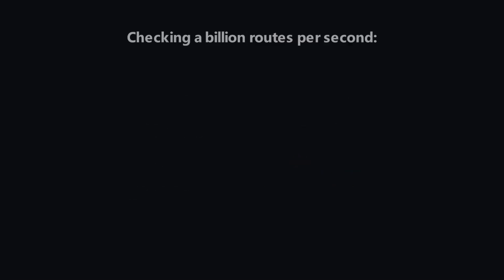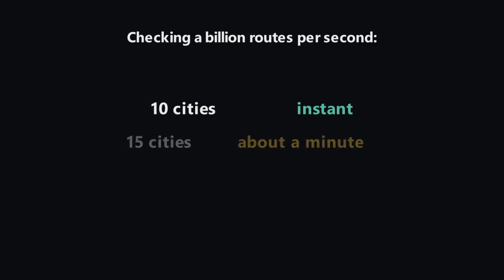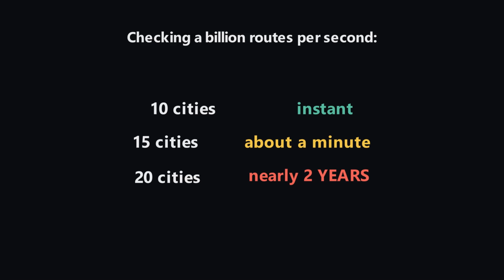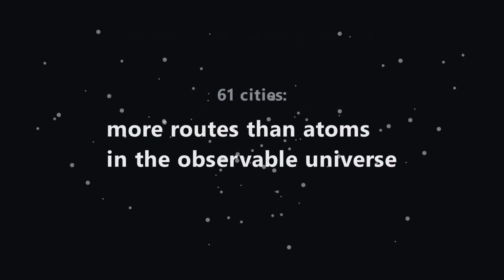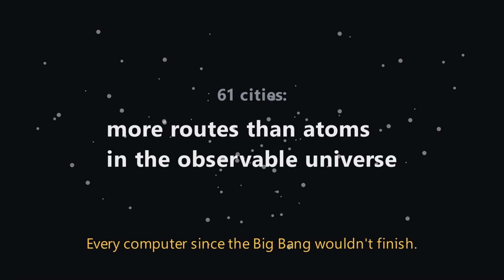Put that in time. Checking a billion routes per second: 10 cities, instant. 15, about a minute. But 20 cities, nearly 2 years of nonstop computing. At 61 cities, there are more routes than atoms in the observable universe. Every computer ever built, working together since the Big Bang, still wouldn't have checked them all.